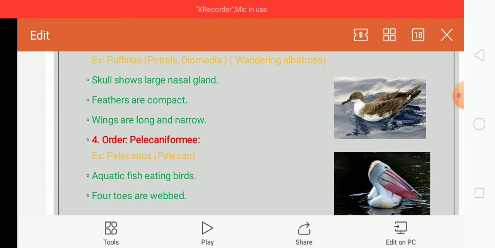Then they have a gular pouch or throat, except in tropical birds. For example, cormorants don't have the gular pouch, but pelicans have a gular pouch or throat. In pelicans the body is heavy, and the bill is up to 45 centimeters long. The pouch is used to scoop fishes from the water. The most common example is the pelican. The image is there.